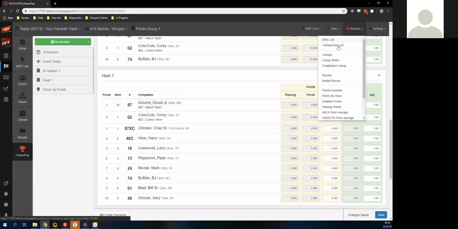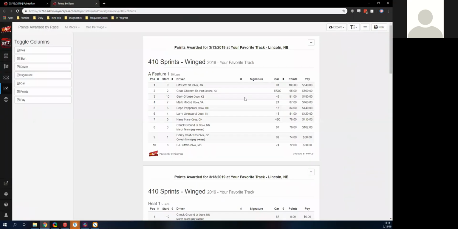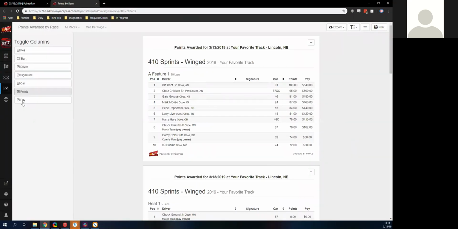We also have a variety of other reports here too. I know I showed off the WISSOTA point average report. We also have the points by race report. And from here, we can customize this one out quite a bit.